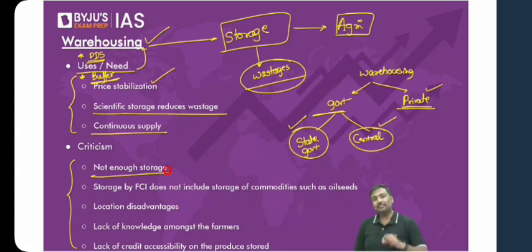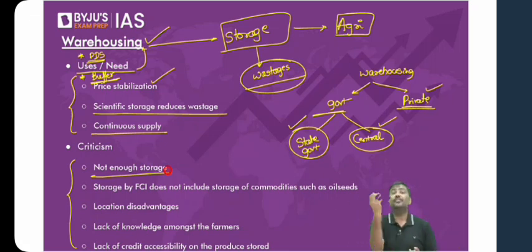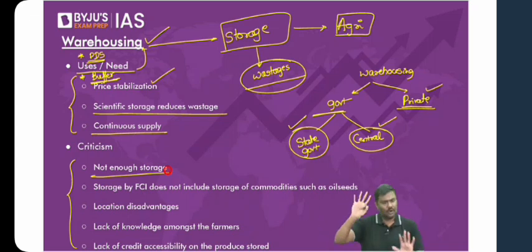But on the other hand, can I say that milk has to be stored in cold temperatures? Paneer has to be stored in cold temperatures. Seafood, fruits, vegetables have to be stored in cold temperatures. So the argument is, whether you talk about cold warehousing or normal warehousing, we do not have sufficient capacity. We are still in the process of developing it. It will happen over a period of time. Don't worry, I'll tell you the reforms.